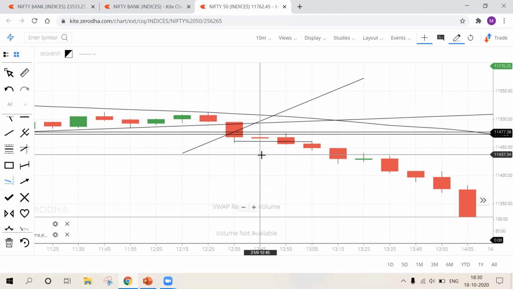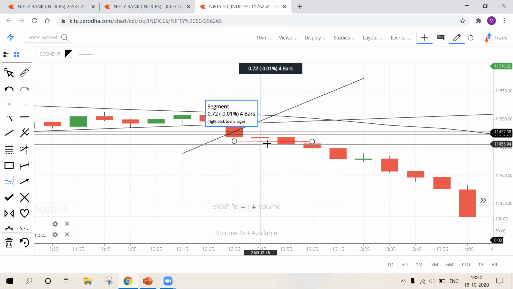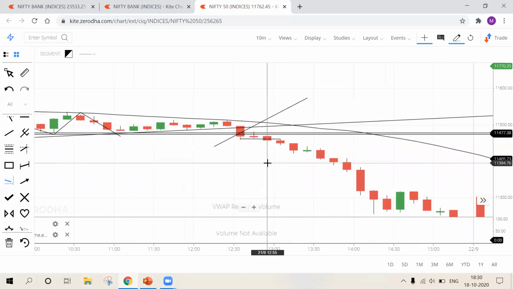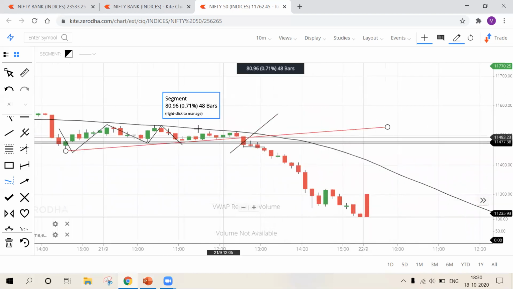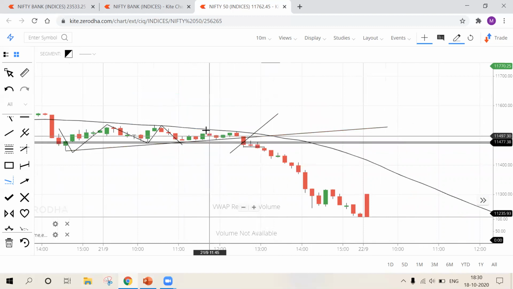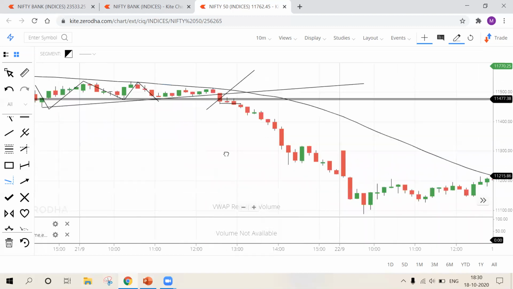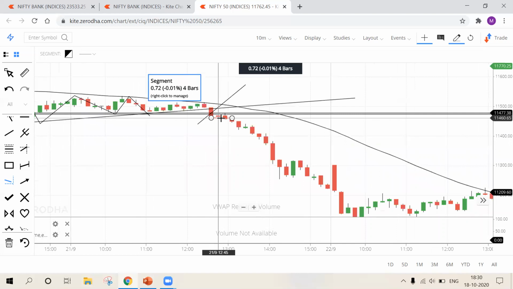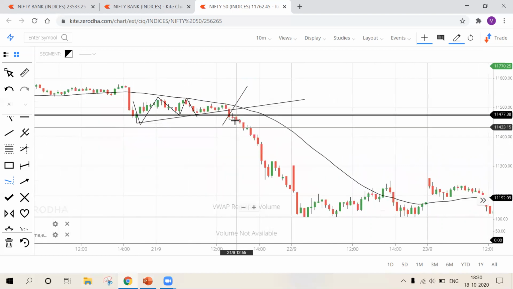Okay, when I say higher high, high of breakout candle should be broken by confirmation candle. When I say lower low, low of breakout candle should be broken by confirmation candle. Now see, this is lower low, that is third confirmation, and fourth confirmation is moving average. Look at this moving average. Here my candles are below 35 moving average. So 35 moving average is asking me to sell first and buy later. It is asking me to go short. So I'll definitely short it here because all four confirmations are meeting.